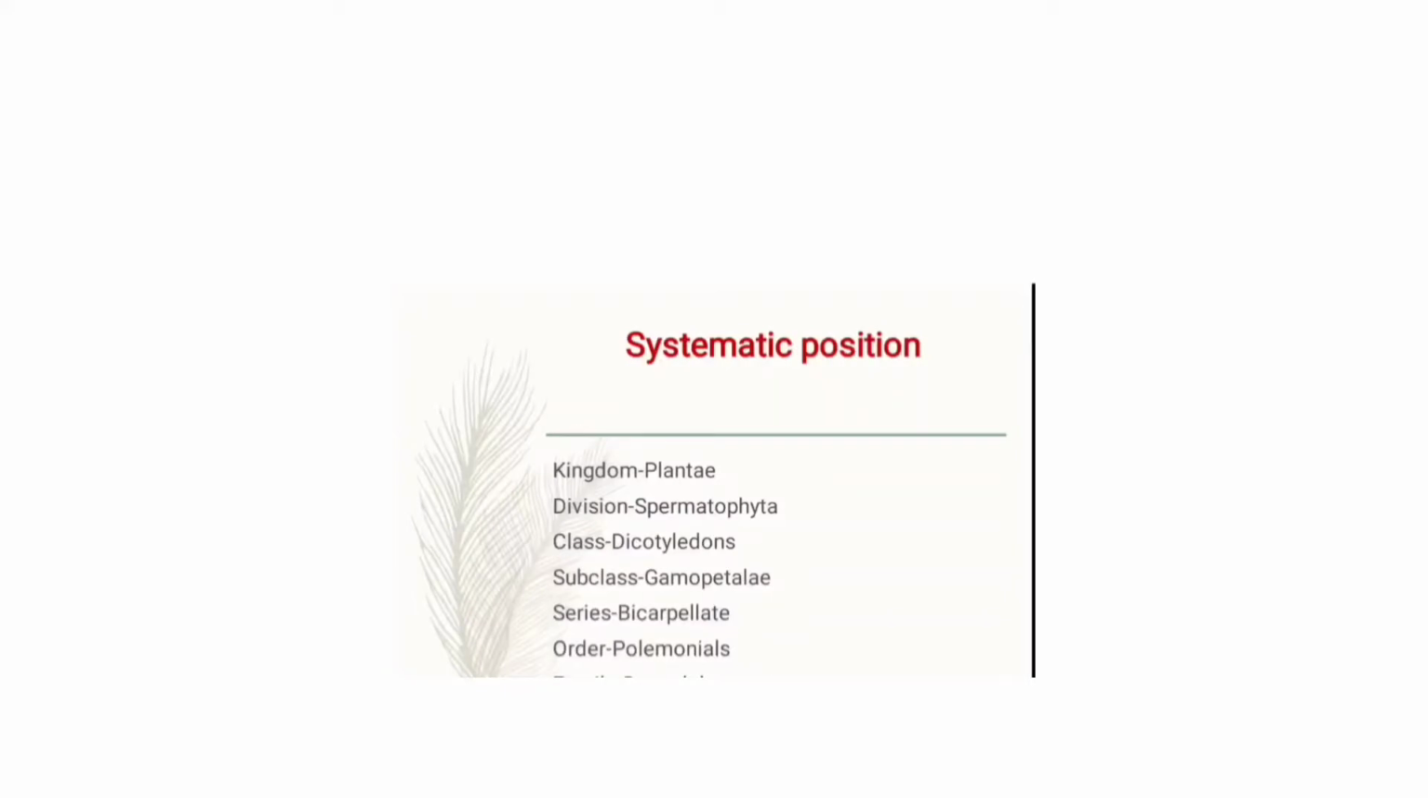Then the order is Polemoniales. The flowers are actinomorphic, hypogynous with a multilocular ovary, and it has 5 families included in the Polemoniales order. So in these 5 families, we discuss the Solanaceae.